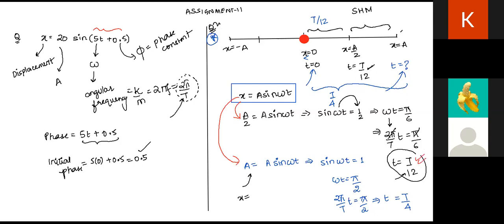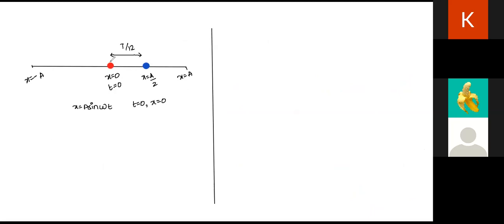That is the time taken by the particle to reach from equilibrium to x is equal to a by 2. Then we found out what the time comes out to be when we take x is equal to a. That came out to be T by 4, right? So this time is T by 4.